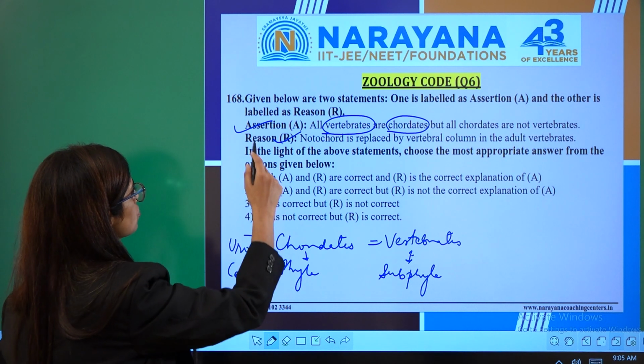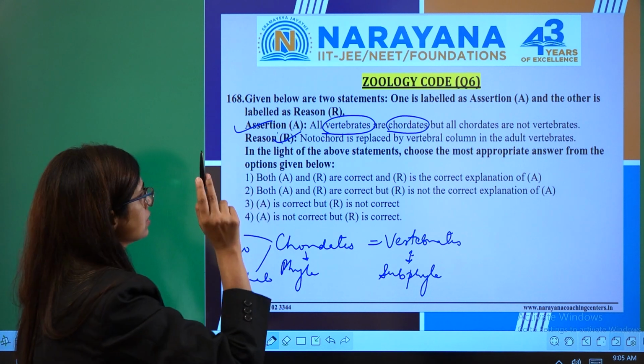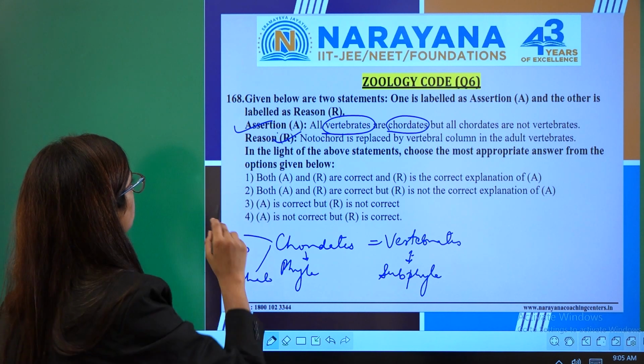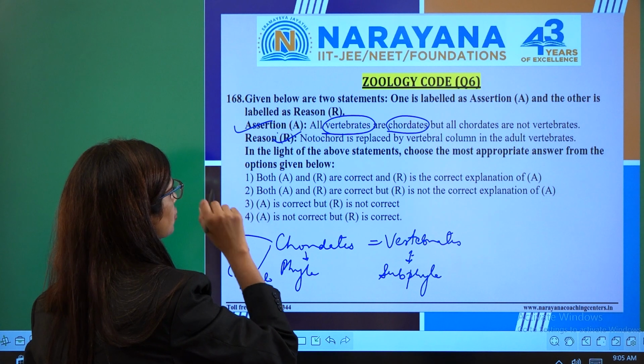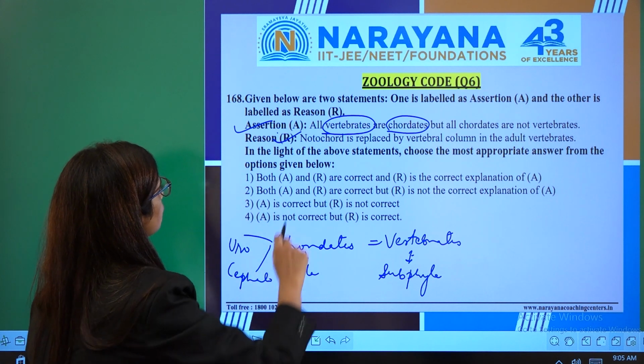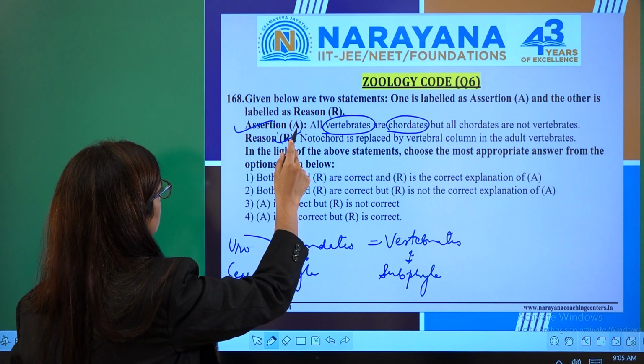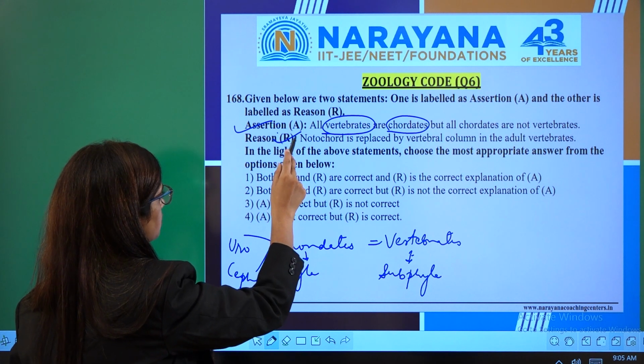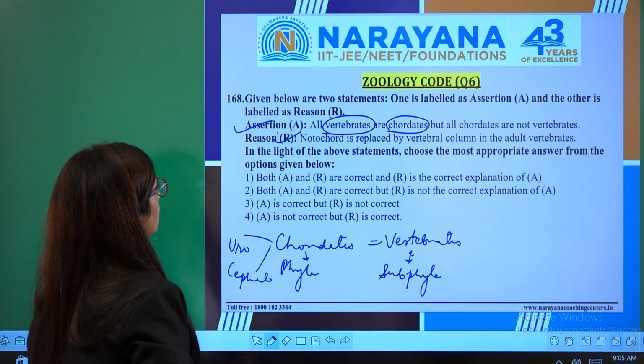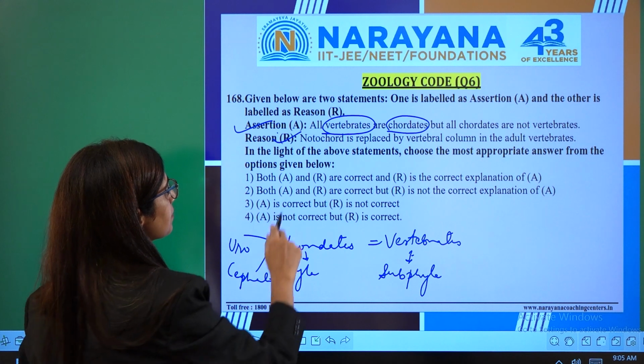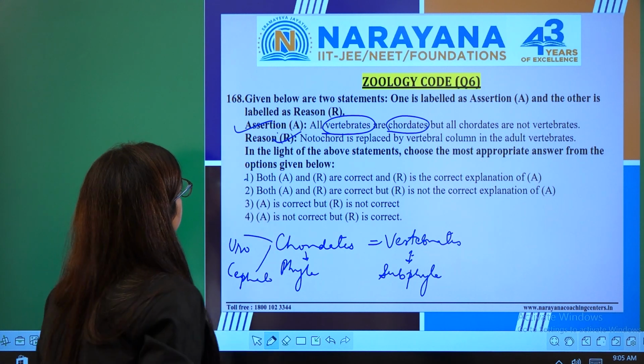So this statement is also right. Both assertion and reason are right, and the reason is the correct explanation for the assertion A. 168, option 1 is the right answer.